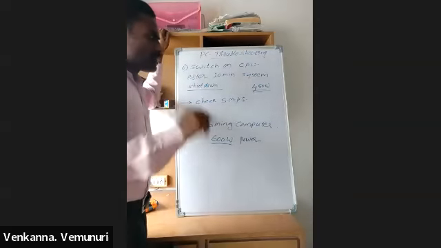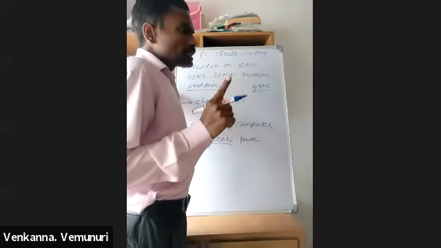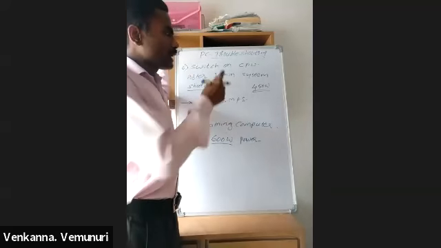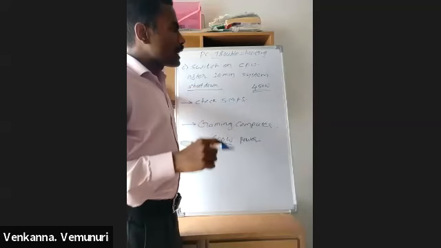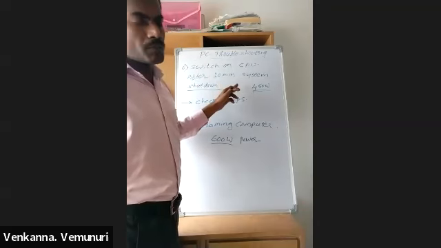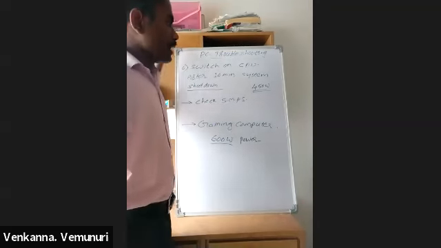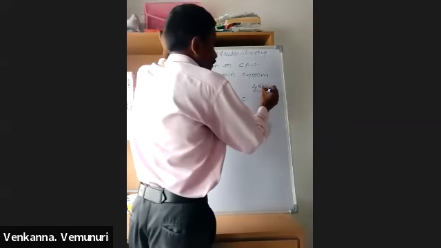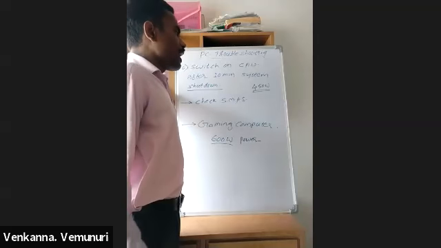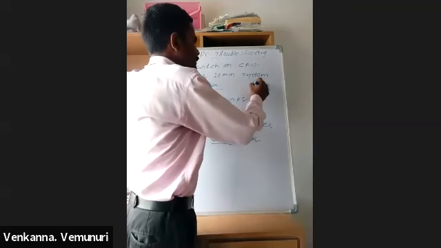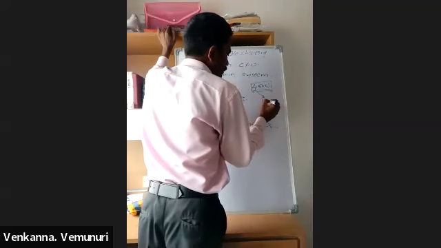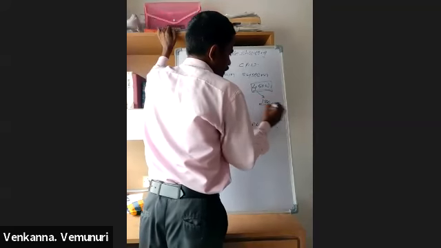In the SMPS class we discussed the two types of SMPS: branded and unbranded. Tomorrow's class I will explain everything practically. That time I will show what is the difference between branded and unbranded. Here they are installing one unbranded SMPS. On that SMPS they have mentioned 450 watt, but actually that SMPS is giving a maximum output of only 180 watt.